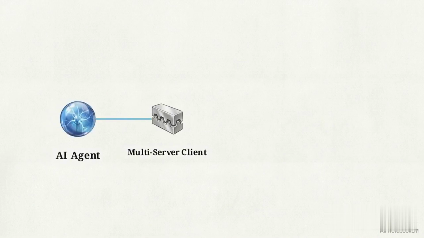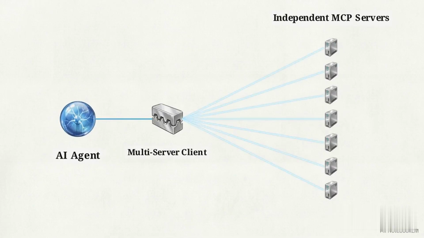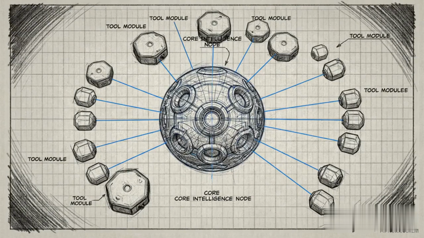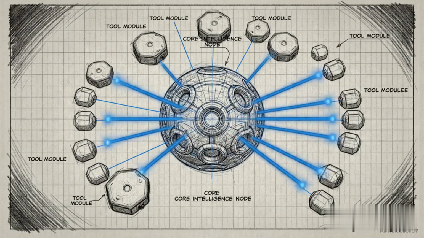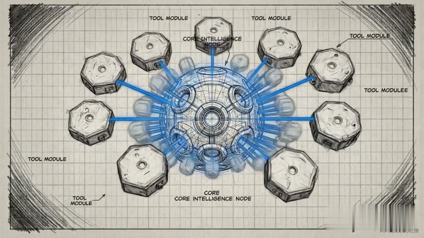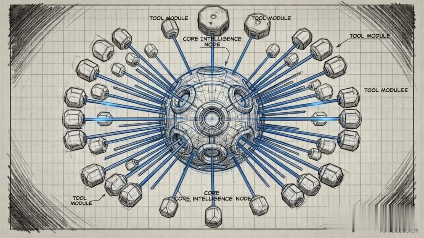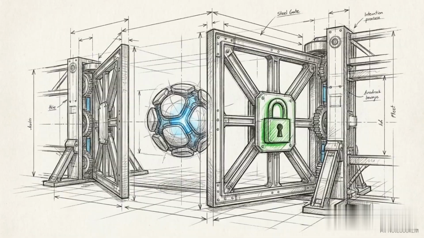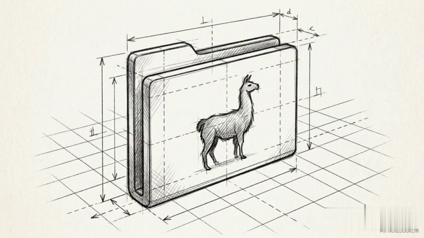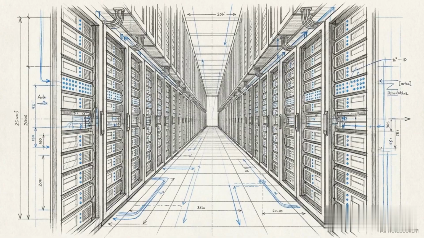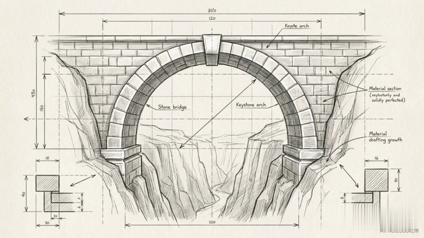Using a multi-server client, a single AI agent can connect to dozens of independent MCP servers simultaneously. We can now see an agent instantly expanding its capabilities, tapping into a vast network of decentralized tools with a single connection. This means an agent can be granted secure access to the Llama Index documentation, to GitHub repos, and cloud databases in seconds. No developer needs to write custom code to bridge these different platforms.